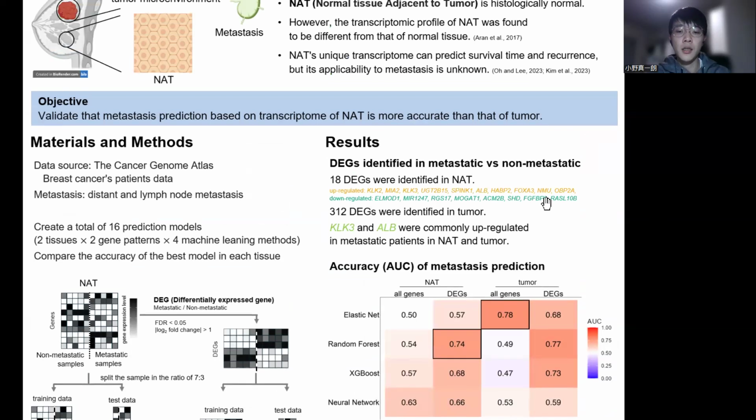In the NAT, the number of DGs was much fewer, 18. The specific gene names are listed below, with upregulated genes in NAT from metastatic patients indicated in orange and downregulated in green. In the tumor, the number of DGs was 312. KLK3 and ALB were commonly upregulated in metastasis in tumor and NAT.